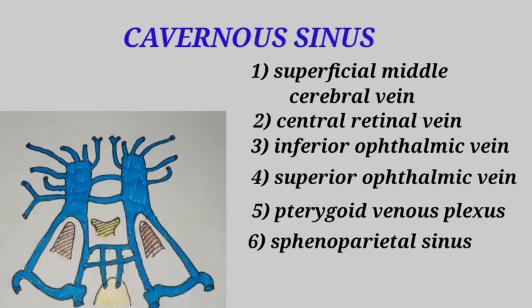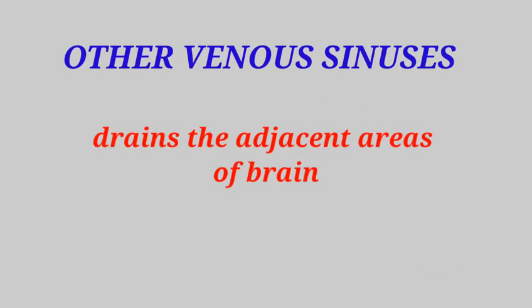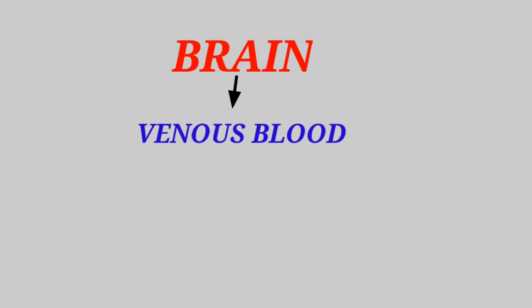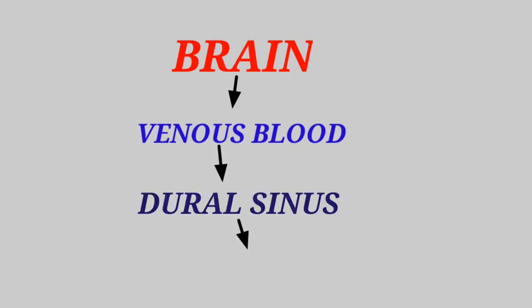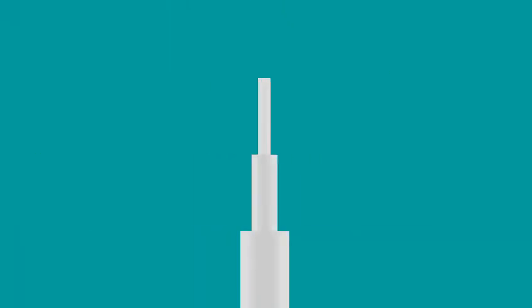It also gets the blood from the sphenoparietal sinus. The cavernous blood is drained into the internal jugular vein through the inferior petrosal sinus. The other venous sinuses get the blood from the adjacent areas of the brain. Likewise, all the venous blood coming from the various parts of the brain into the dural venous sinus are finally emptied into the internal jugular vein.